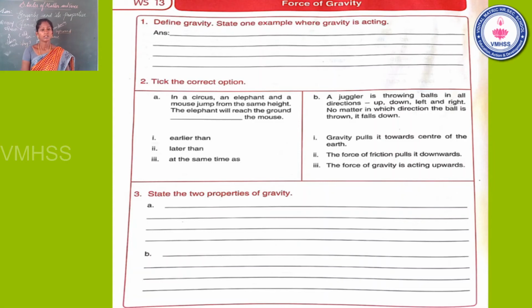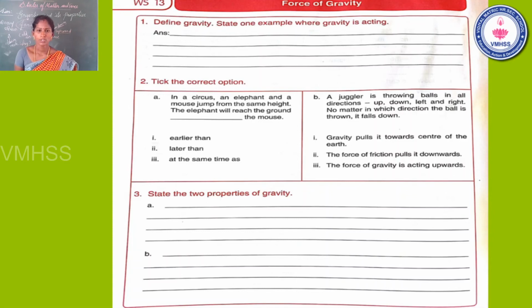You already learned the properties of gravity. What is the second property? It does not depend on the weight. The rate at which objects fall towards the earth does not depend on the weight. So different kinds of animals or different weights reach the ground at the same time because of the gravitational force. Very good, students. The third one is the correct answer: the elephant will reach the ground at the same time as the mouse.